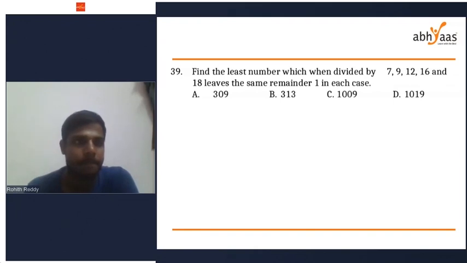Find the least number which when divided by 7, 9, 12, 16, 18 leaves a remainder of 1 in each case.